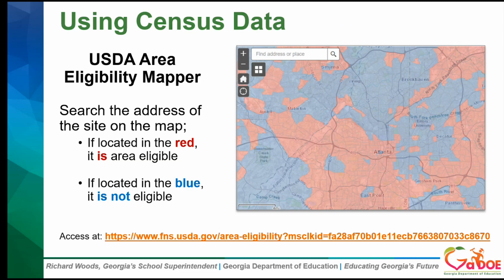So we talked about the USDA Area Eligibility Mapper, and this is what it would look like. To use the census data, you will go to the mapper online and enter the address of the site that you want to operate and click search. If the address shows up in the red area, it is area eligible. If it shows up in the blue area, then it is not area eligible.